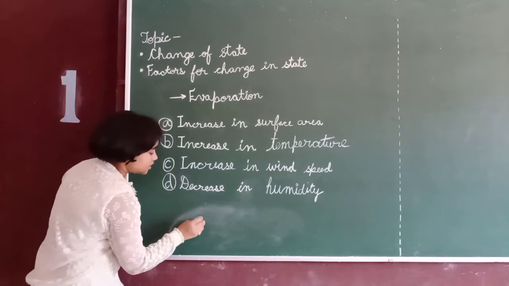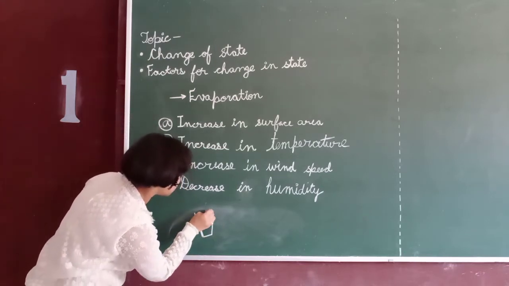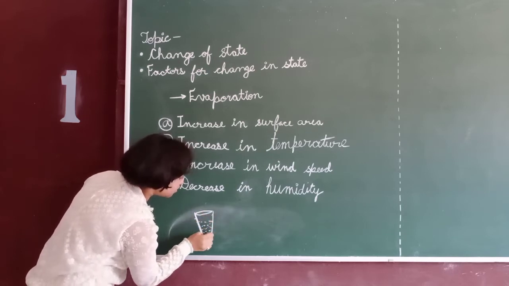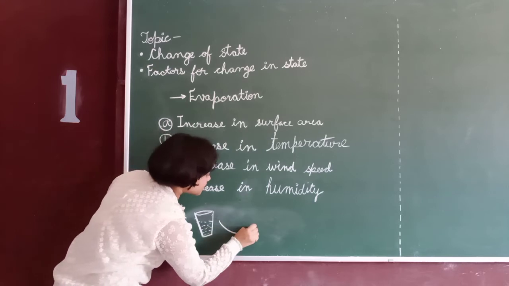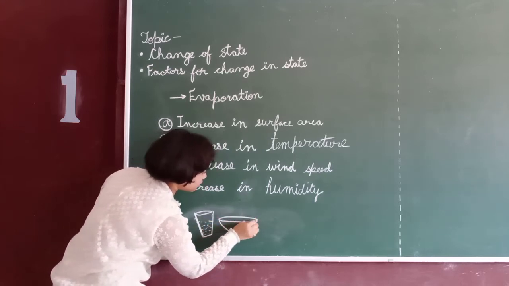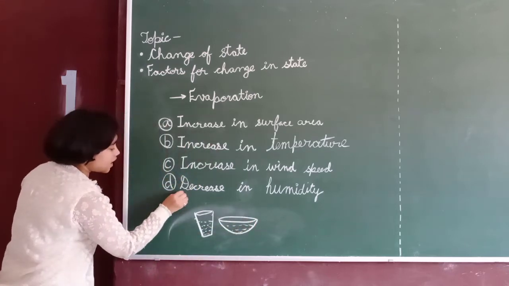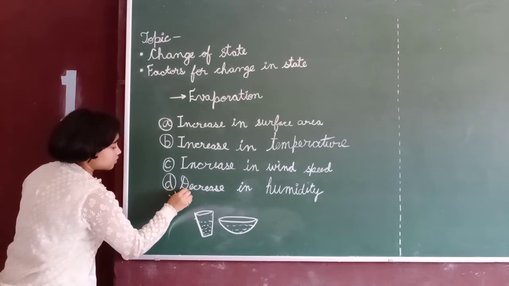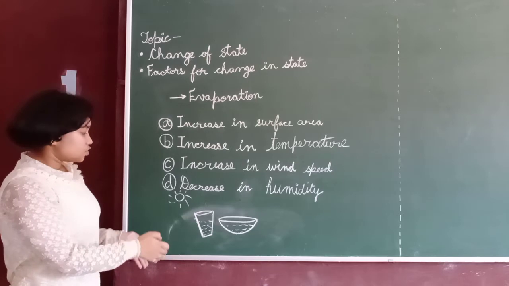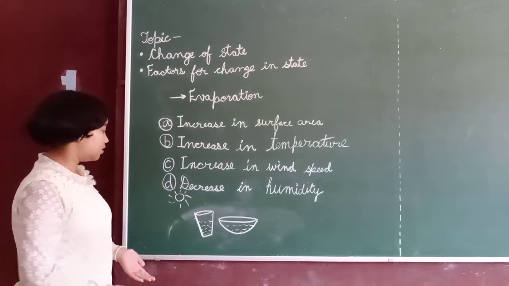When we take a glass and pour water in it, and take another vessel and pour water in it, and sunlight is directly over these two vessels, which vessel has a higher rate of evaporation?